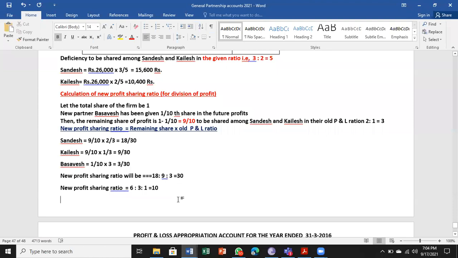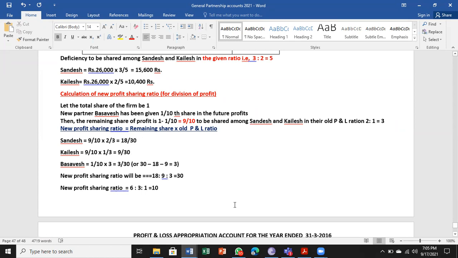Or we can go the other way: the total is 30, so 30 minus 18 minus 9 is equal to 3. So that is 3/30. That is the easiest way to do it. Or if you want, you can do it like this also.